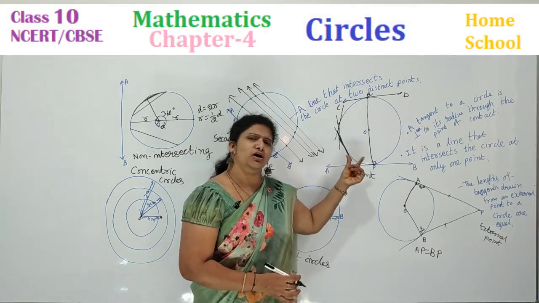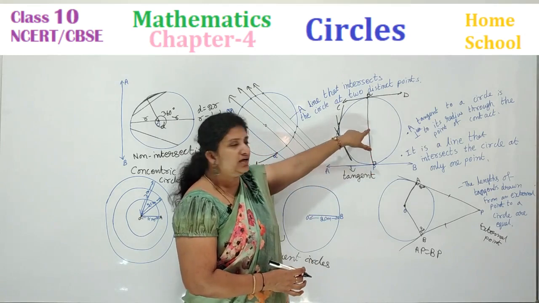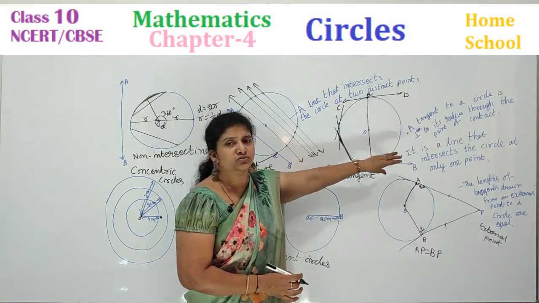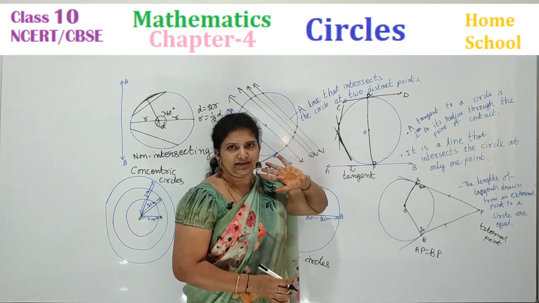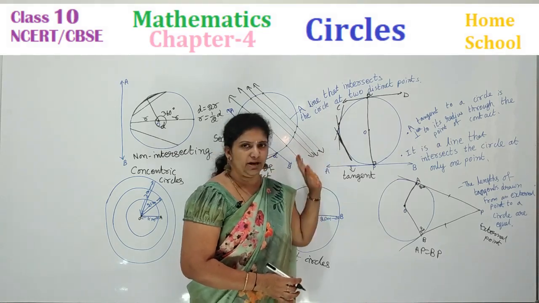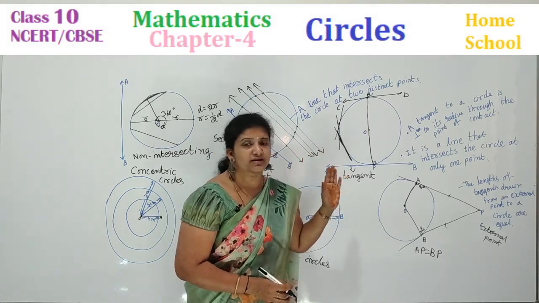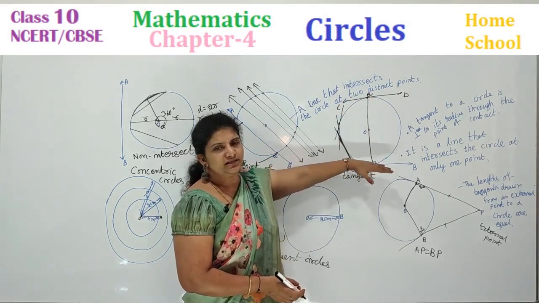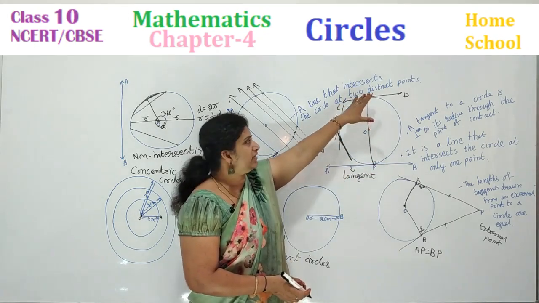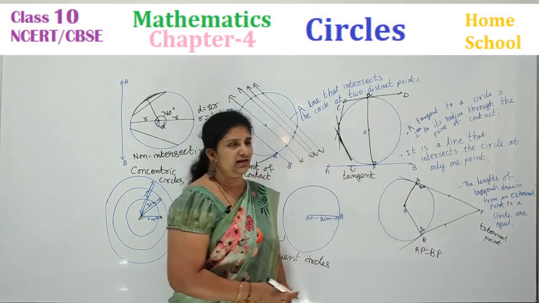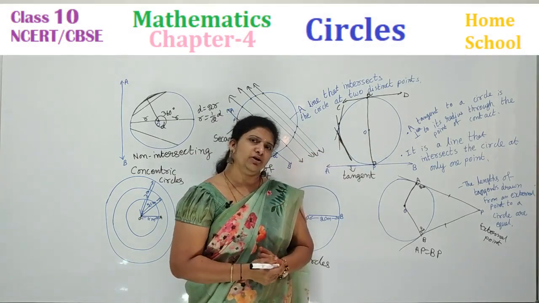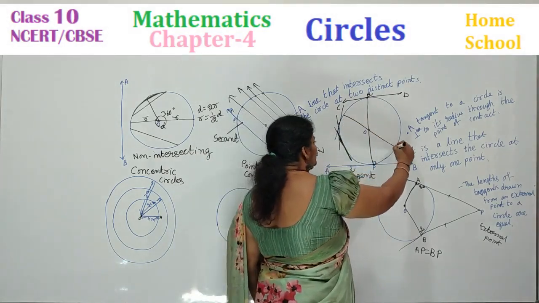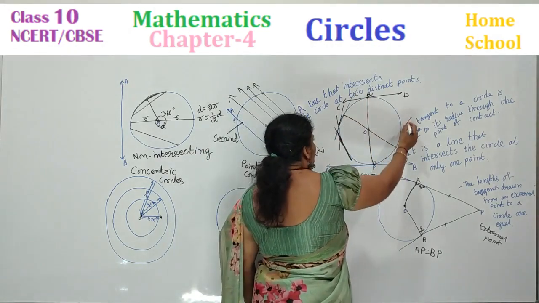A tangent is always perpendicular to the radius through the point of contact. Tangents are always perpendicular to the center of a circle. And if you draw tangents to the opposite ends of a diameter, then those tangents are parallel. How many parallel tangents can you draw here, children? Look here, if I draw one more diameter like this, I can draw one more parallel tangent here.